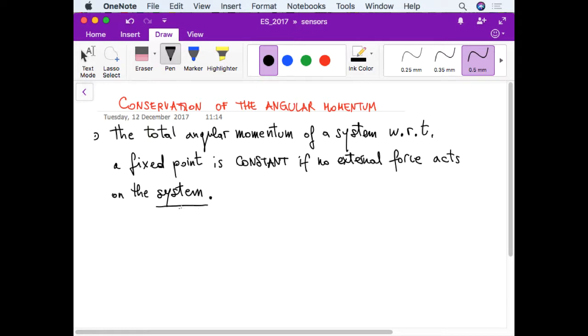So one consequence of the conservation of angular momentum, which is actually usable in order to obtain a gyroscope, is the Coriolis force.